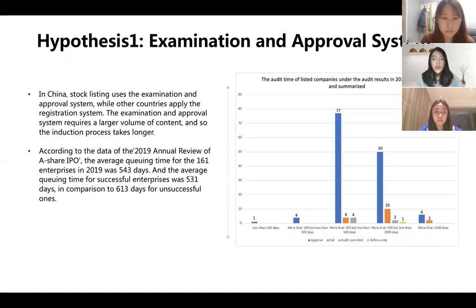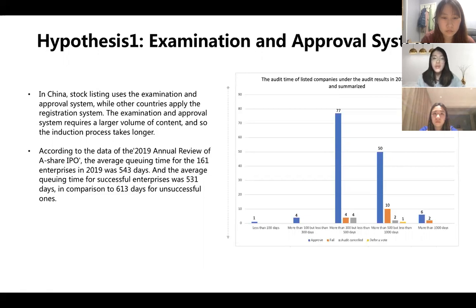From the picture, we can tell that the waiting time of most successful companies in 2019 was between 300 and 1,000 days.